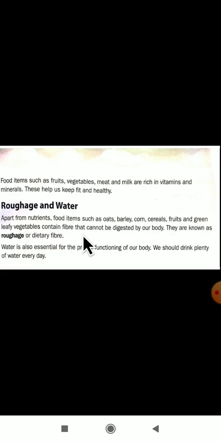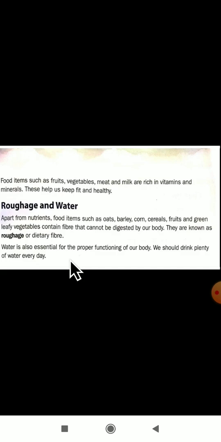They contain fiber that cannot be digested by our body, so we call it roughage or dietary fiber. Water is also one of the essential nutrients, required for the proper functioning of our body. We have to drink at least 8 glasses of water per day.